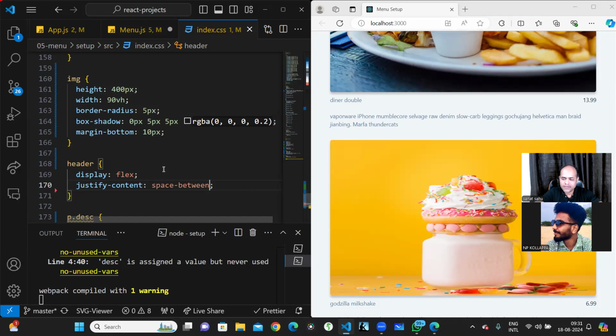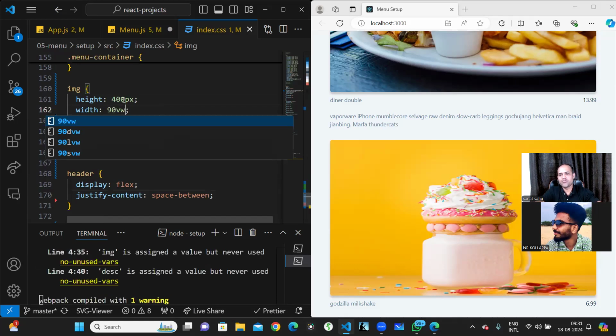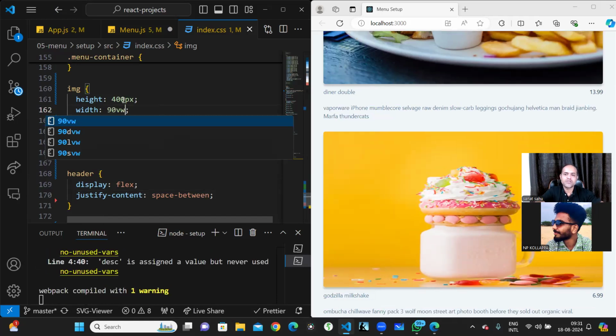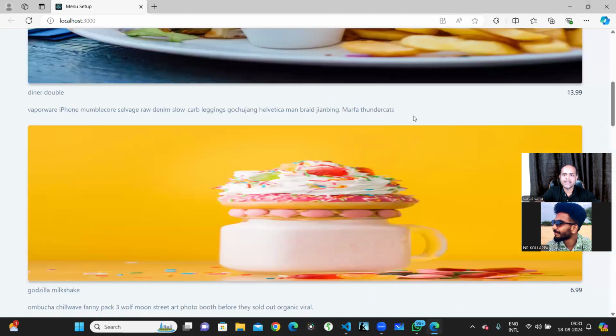Width 90 VH means, sir? Not VH, VW. So viewport width. Viewport width means you see now my viewport is this particular size, looking like a tablet view. Now if I expand this, it will be a desktop view.